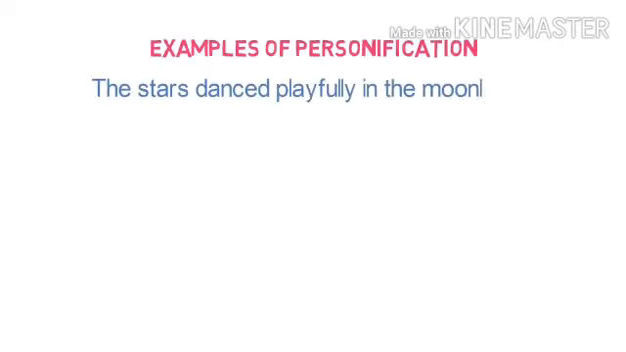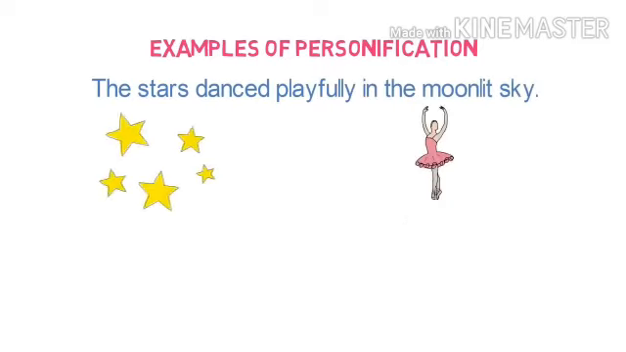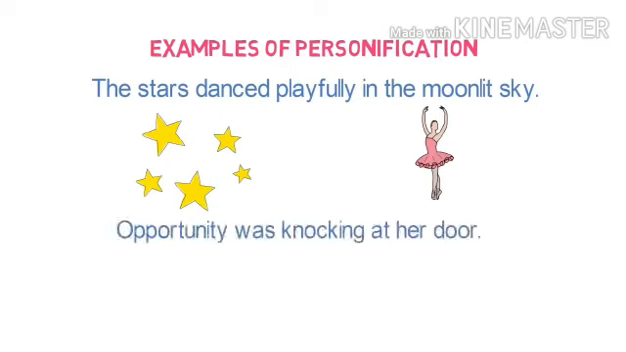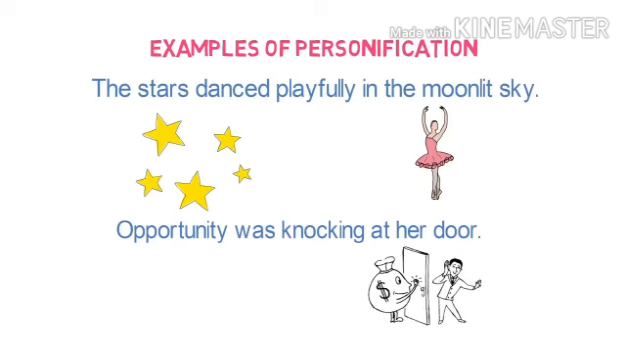Let's look into the next example. The stars dance playfully in the moonlit sky. Here we are giving the human quality of dancing to stars. So it is personification. Let's look into one more example of personification. Opportunity was knocking at her door. Here we are giving the human quality of knocking to an abstract term, opportunity. So personification is used here.